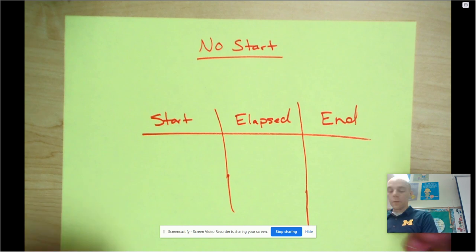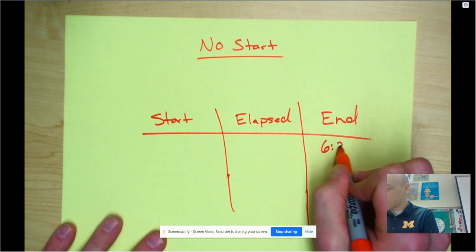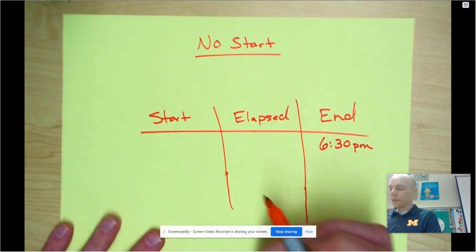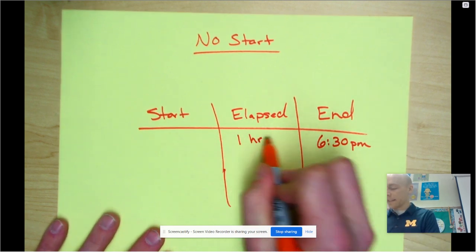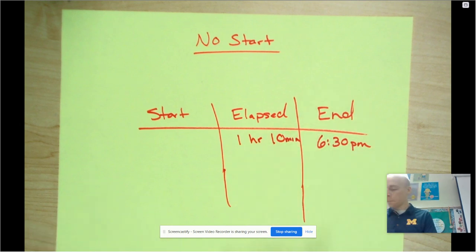So let's say we don't have a start time. We know what time we got home from something, or something was done. Let's say our movie ended at 6:30 p.m., and let's say the movie lasted an hour and 10 minutes. Super short movie.